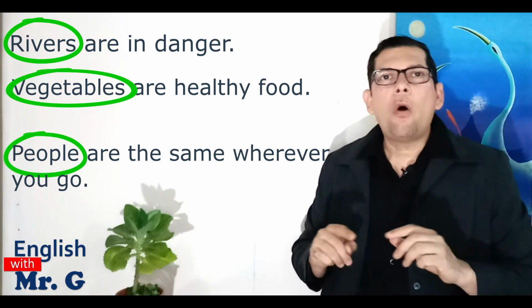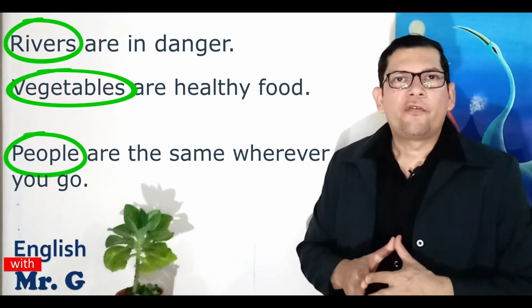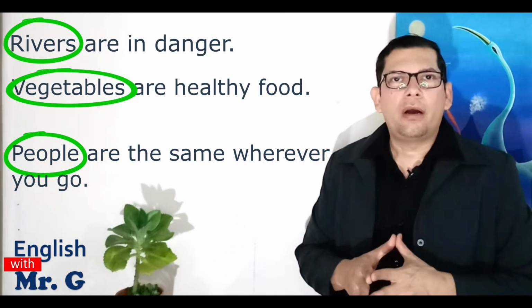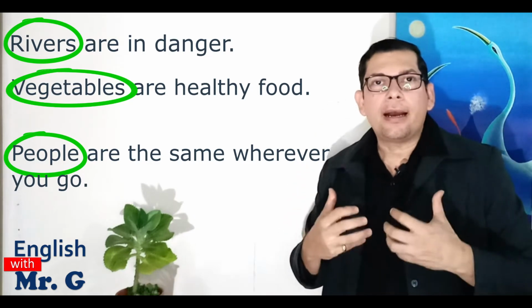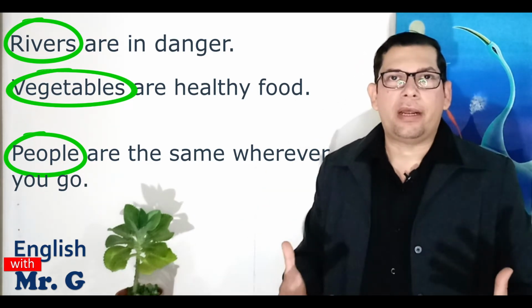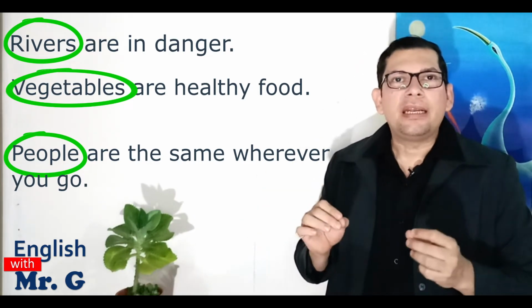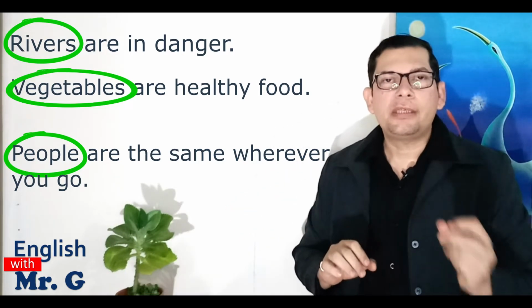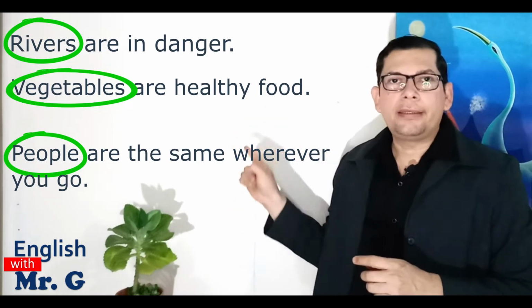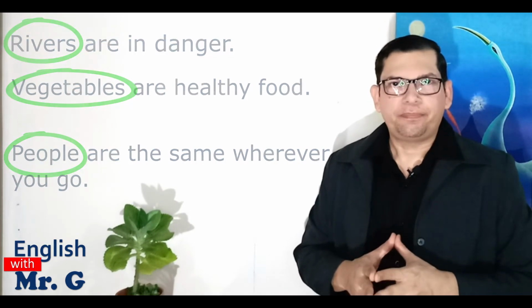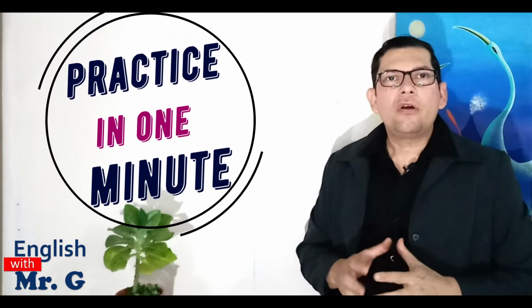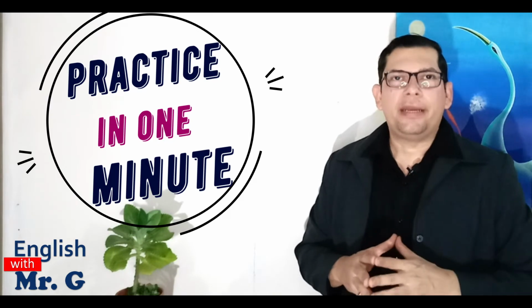I'm talking about all people in the world, from all places, from all countries. So as you can see, when our idea is about something general, not particular and not specific, we omit the definite article "the". Okay, now we are going to practice in 1 minute.